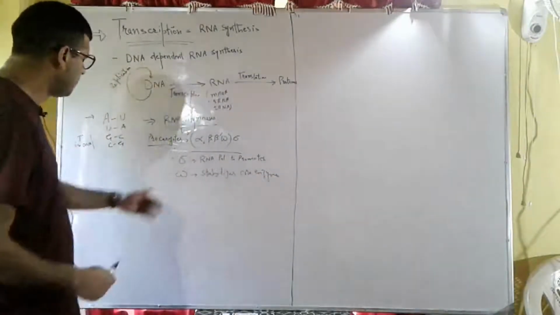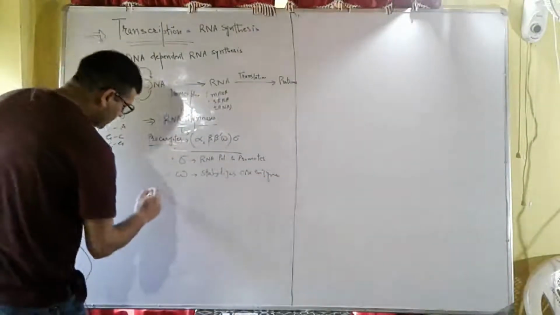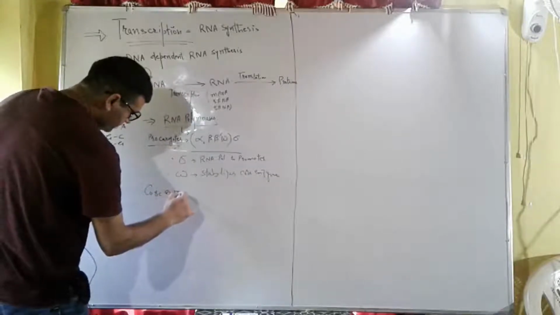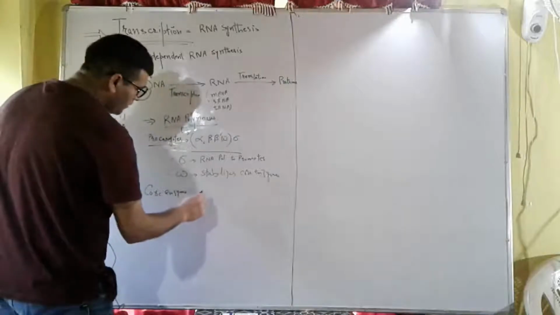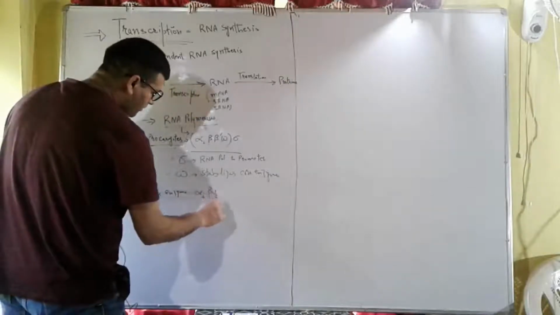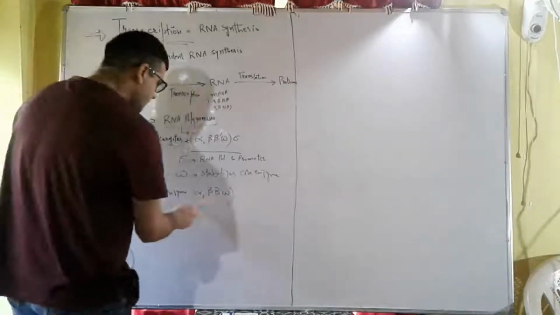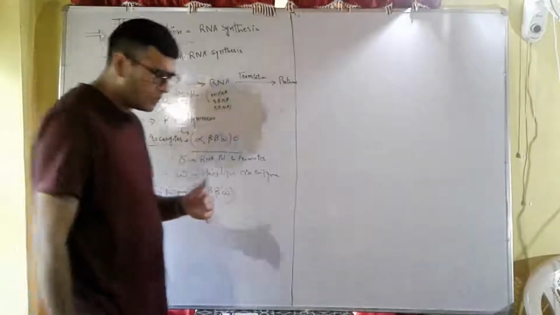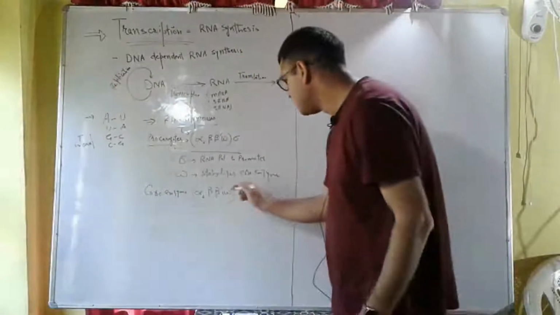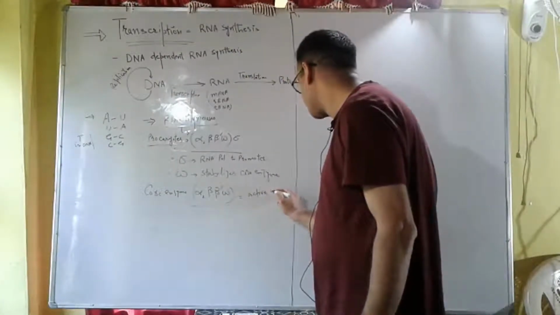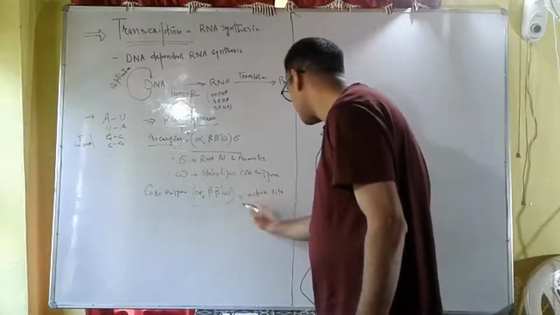Then we have the core enzyme. This core enzyme is alpha two, beta, beta dash, omega. It contains the active site for the synthesis of RNA.